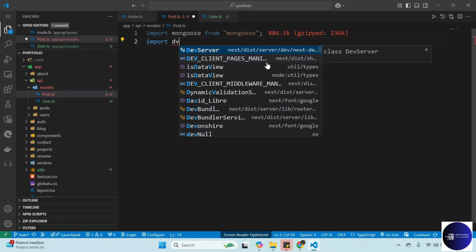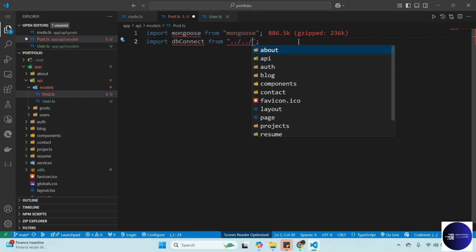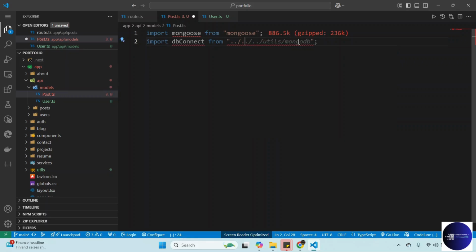We need to import the one we created from util, and this is the connection, the one we created before.